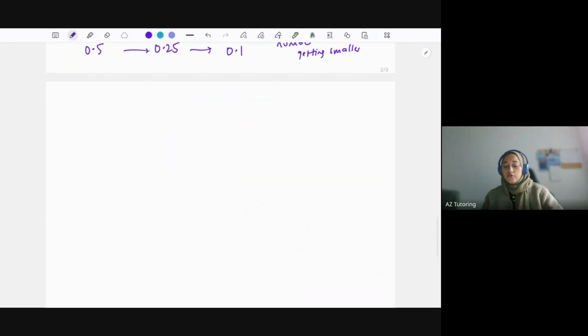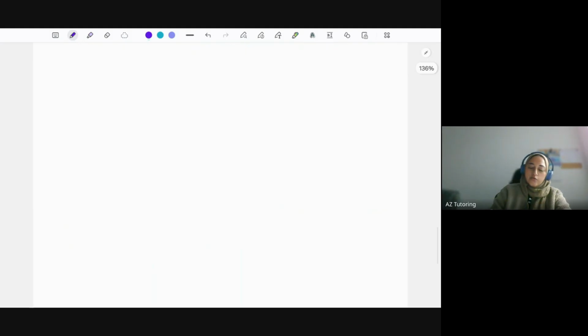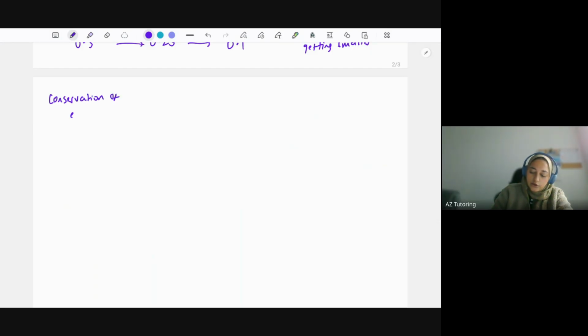So yesterday for the chemistry class, we spoke about conservation of mass. Now, a really important law for physics is conservation of energy, which essentially means energy cannot be created or destroyed, just transferred.